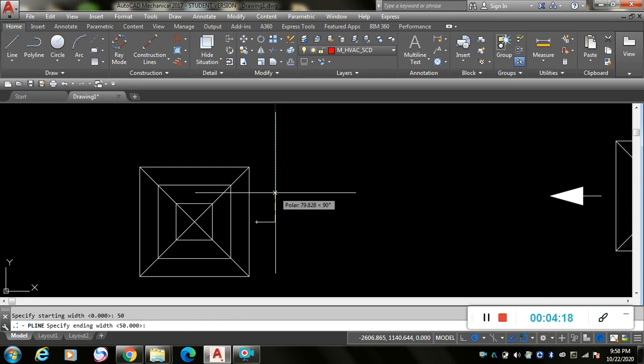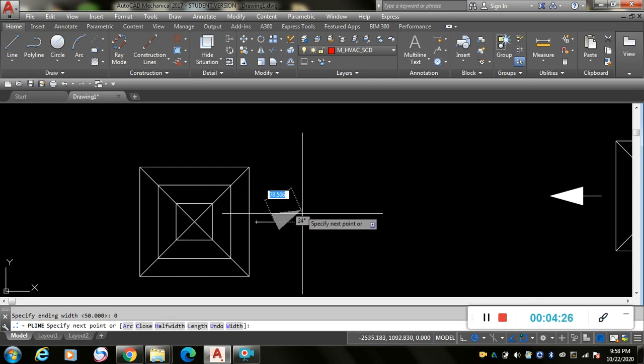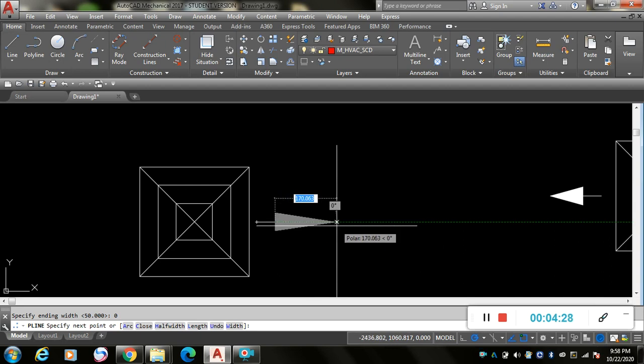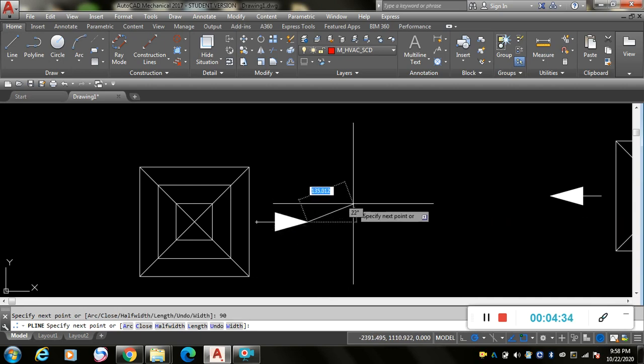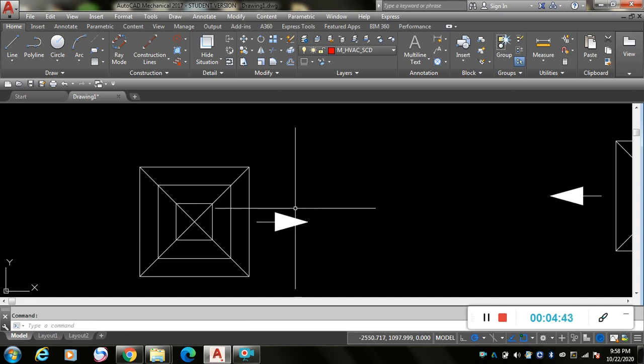Now again press 0, and after that press 90. So we will get this arrow, but the arrow we have got is only on one side.